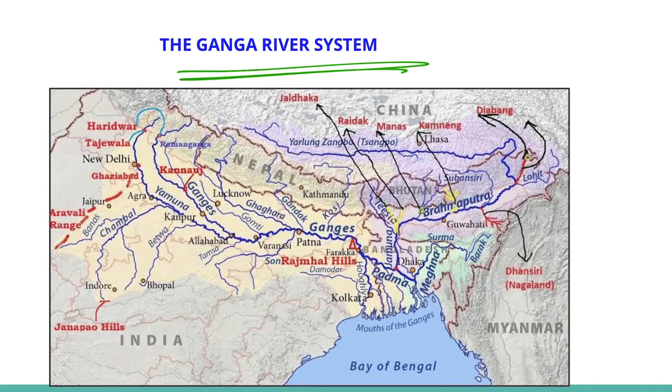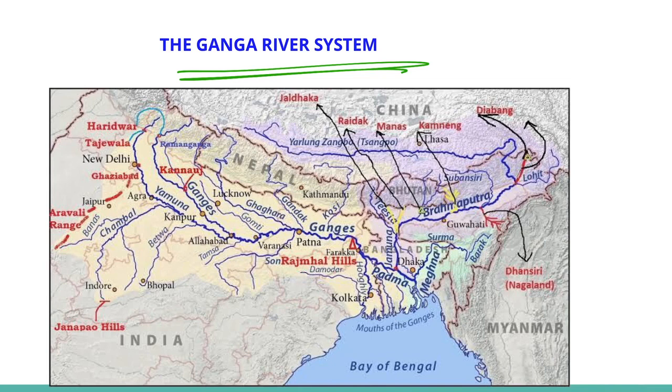It cuts through the central and lesser Himalayas in narrow gorges. At Devprayag, the Bhagirathi meets the Alaknanda. Hereafter, it is known as Ganga. The Alaknanda has its source in the Satopanth glacier above Badrinath. The Alaknanda consists of Dhauli and Vishnu Ganga, which meet at Joshimath or Vishnu Prayag.